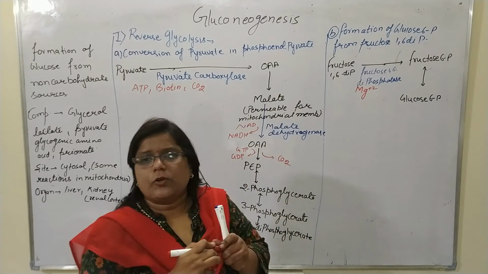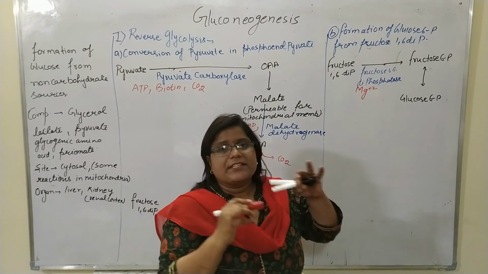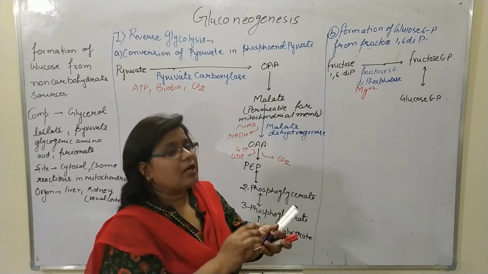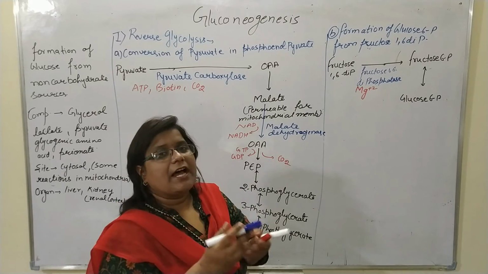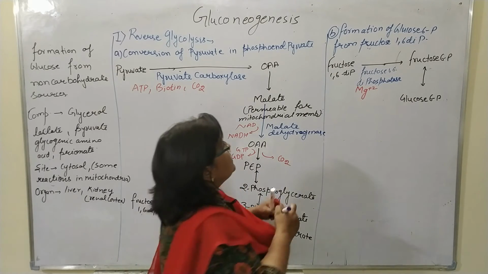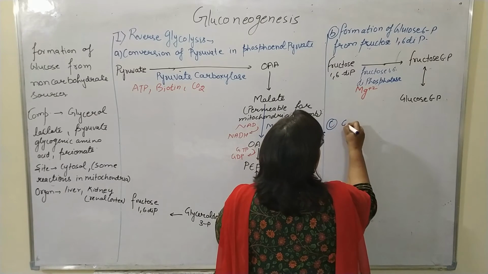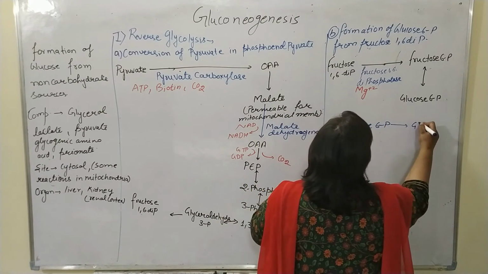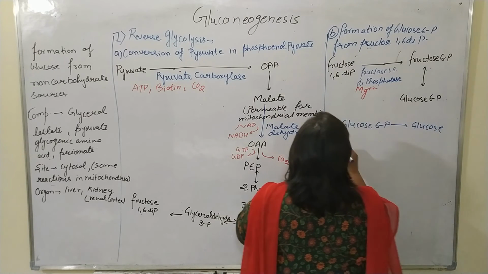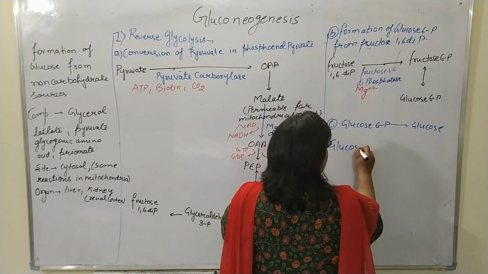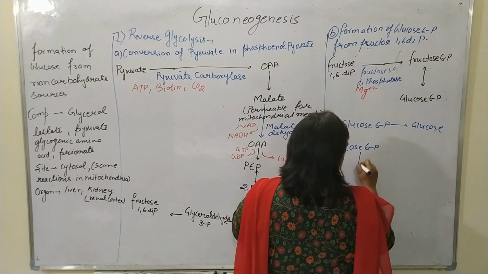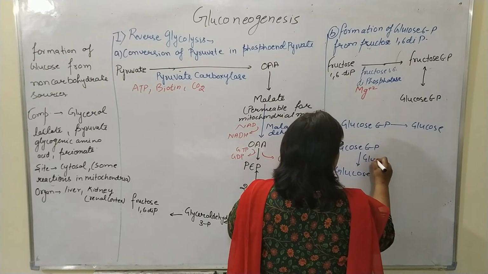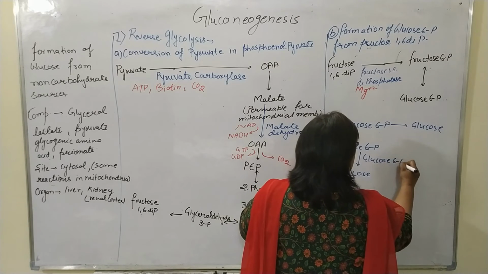Now the glucose 6-phosphate, in the third step, is converted into glucose with the help of the glucose 6-phosphatase enzyme. So here glucose 6-phosphate is converted into glucose with the help of glucose 6-phosphatase.